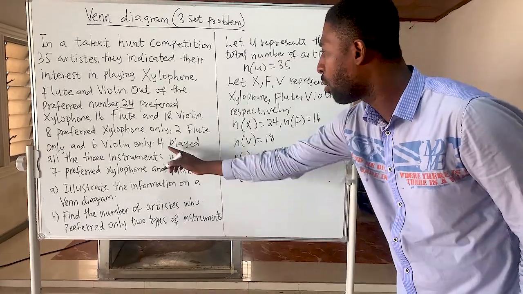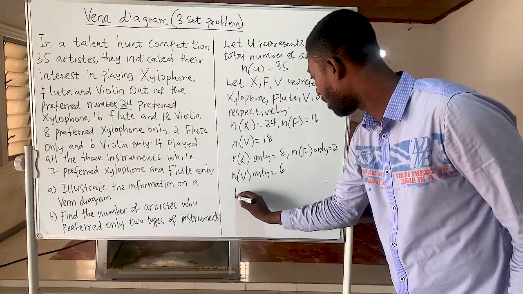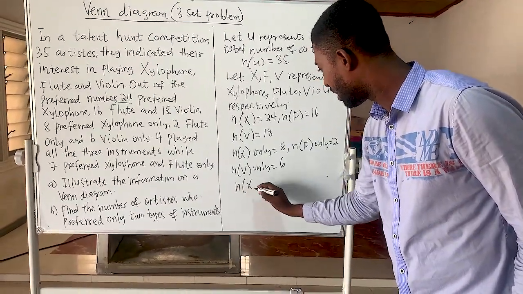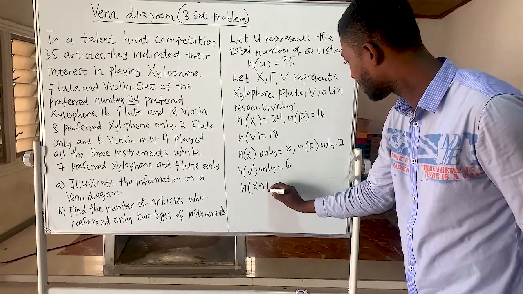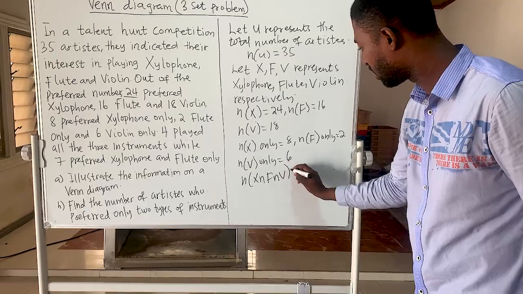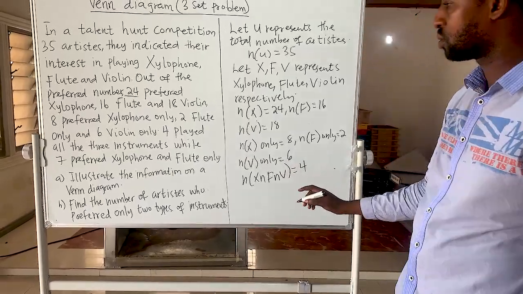Now, 4 played all the 3 instruments, so number of X intersection F intersection V is 4.